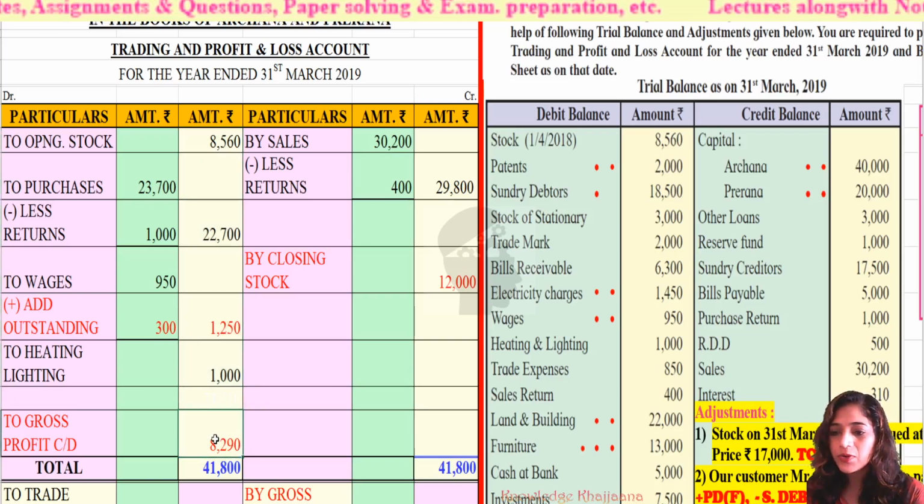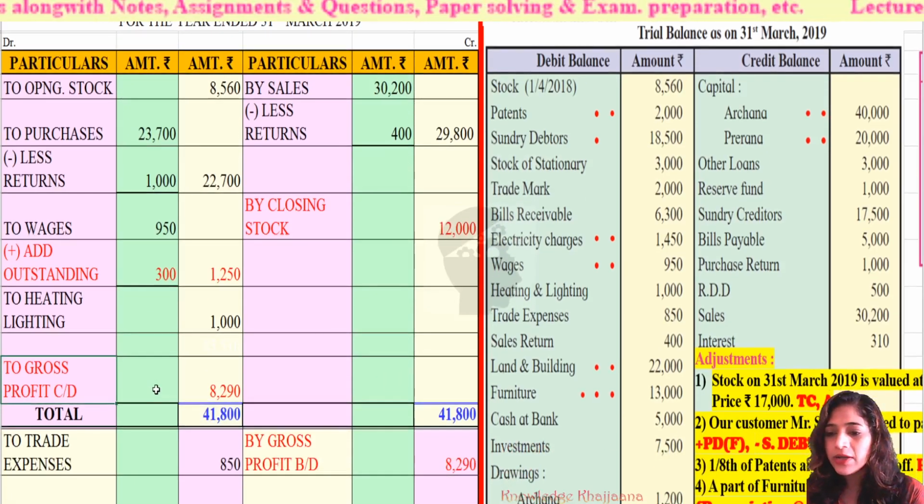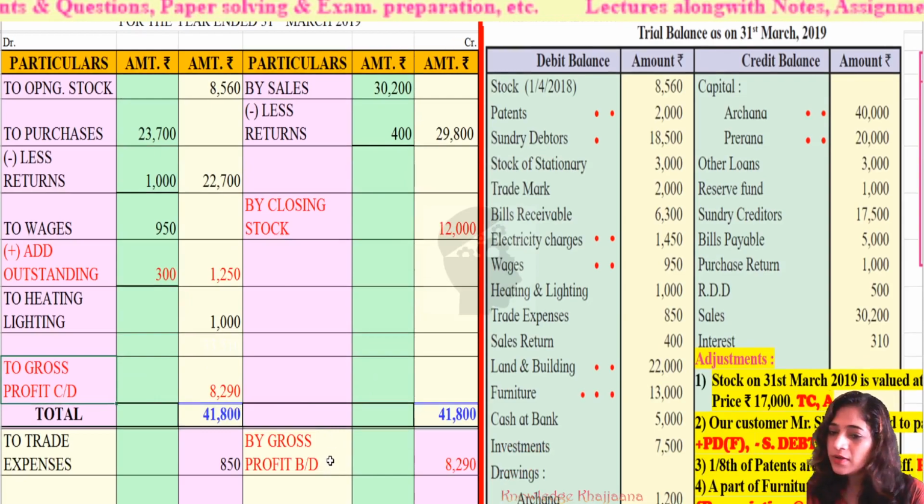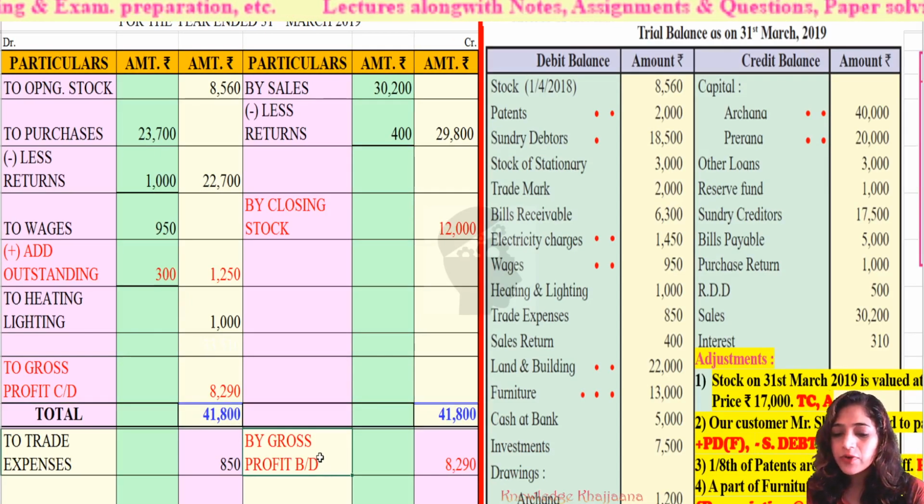Okay, see, after deducting this we get the gross profit rupees 8,290. Now this gross profit carried down in the trading account debit side, we have to bring down to the profit and loss account credit side. Okay, so what we have to write? By gross profit brought down rupees 8,290.